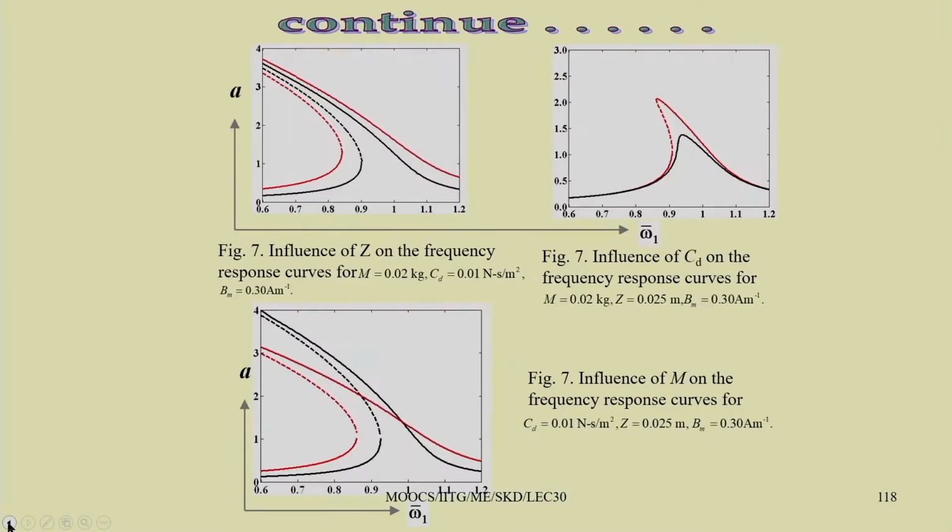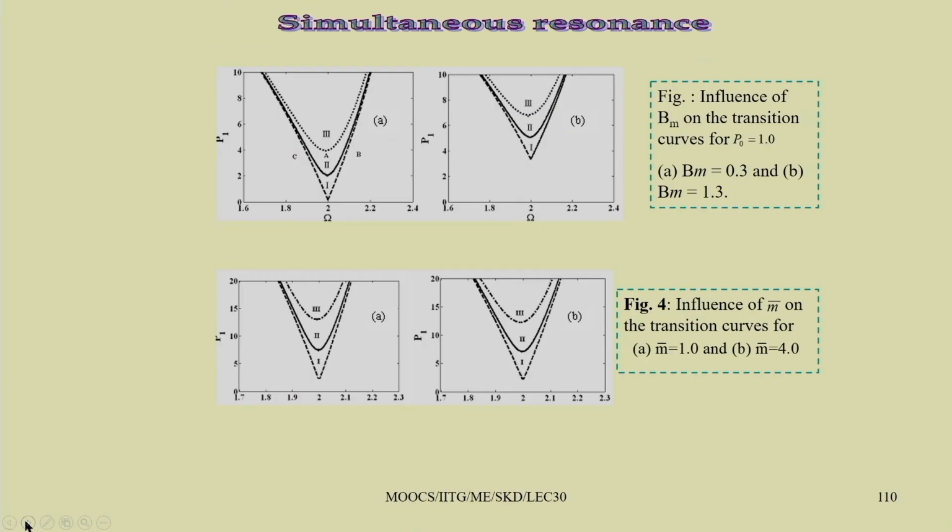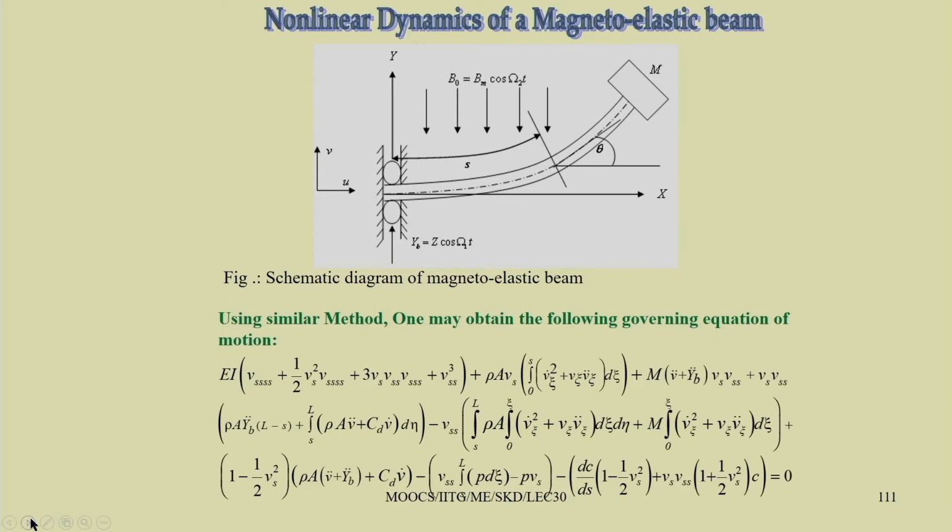So, in the last few classes we have been studying the application of nonlinear vibration, and particularly we have taken different systems. For example, we have taken the cantilever beam, which can be base excited. Last time we also took the magnetoelastic beam. We have taken the beam as a viscoelastic beam, a magnetoelastic beam or an elastic beam.